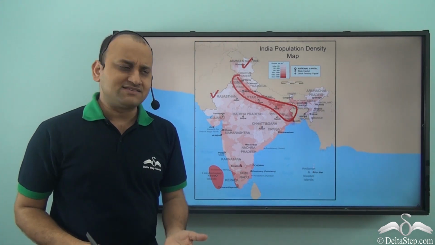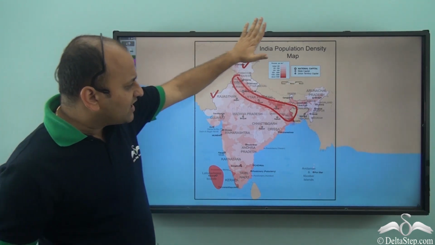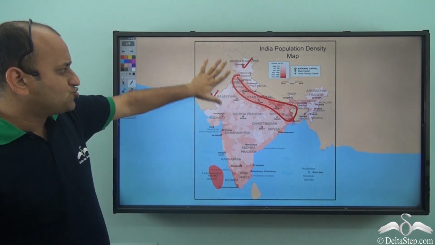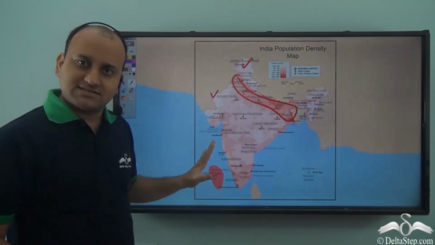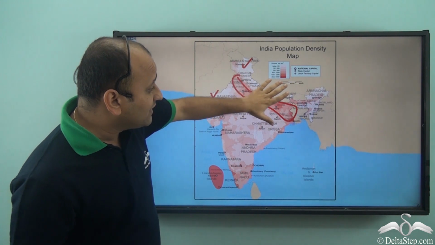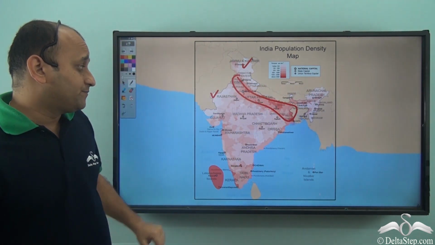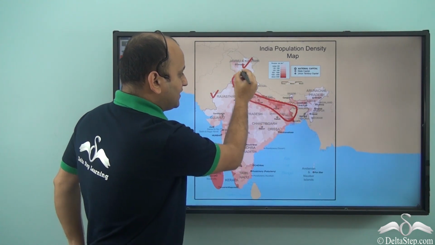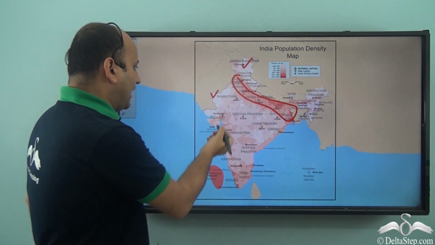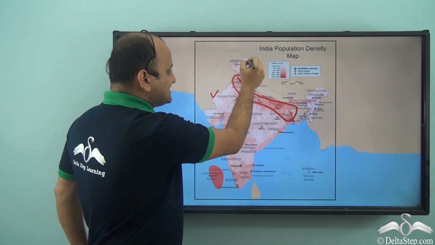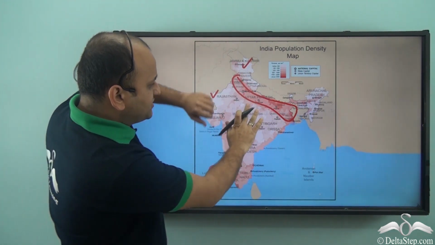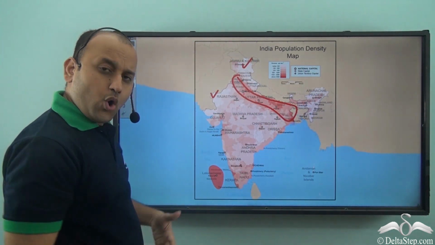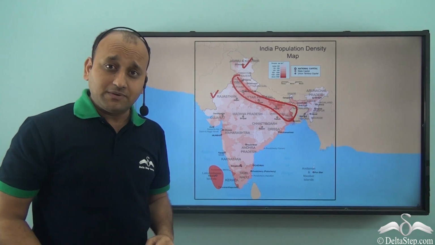Now the question arises that our India is so vast, there is so much land and so much space. Then why don't we live in a distributed manner? That is, in this area so many people are living, it's so congested, while very few people are living in this area. So why can't we just distribute ourselves so that all of us can live comfortably?